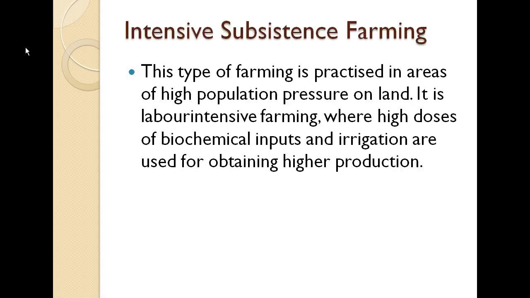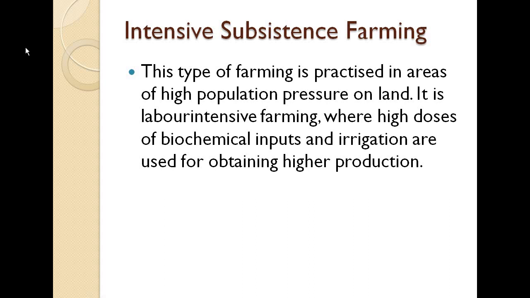The next type of farming is intensive subsistence farming. This type of farming is practiced in areas of high population pressure on land, because it is labor intensive farming.